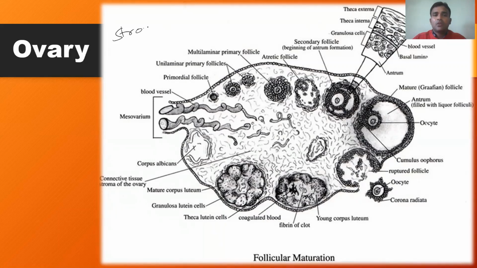The stroma is differentiated into outer cortex and inner medulla. In the outer cortex region, the development of the ovarian follicle takes place. So these are the ovarian follicles. In that, this is a primary follicle followed by secondary follicle, tertiary follicle. Here you can see the tertiary follicle. This is a matured follicle, called the Graafian follicle.